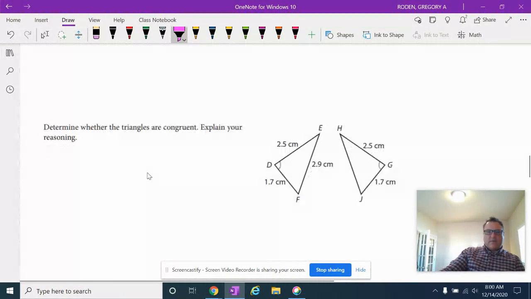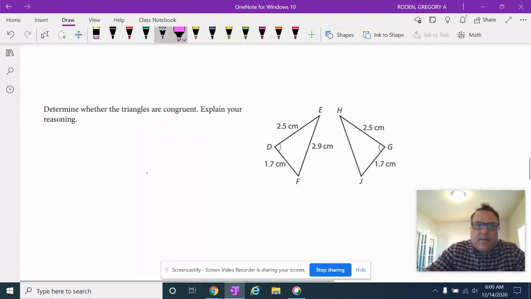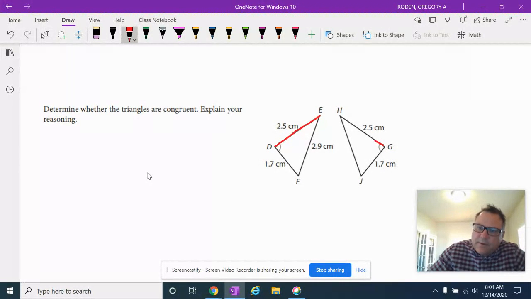Perfect. Let's look at this problem and determine whether these triangles are congruent, and we're going to assume we have side, angle, side. The first thing we have to do is see which sides are matching up. We have 2.5 centimeters right here. It's the longer side coming off the congruent angle, so we can see those two sides are congruent. So we have side, and then our angle here, so now we have side, angle, side.